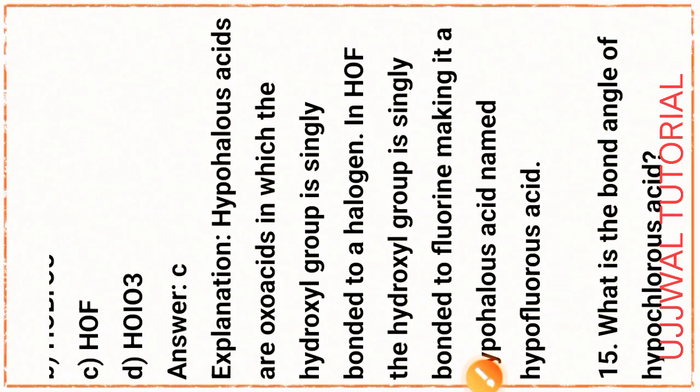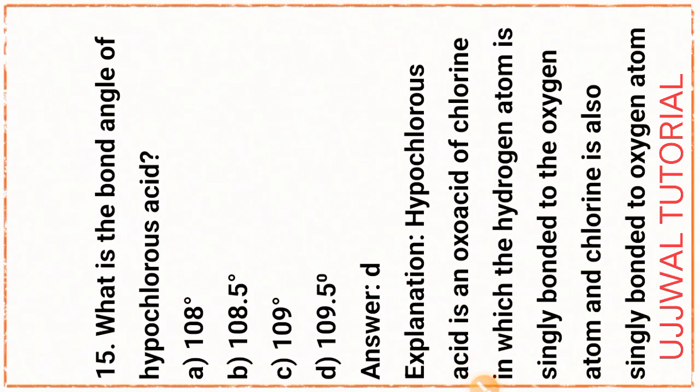Okay, next question, question number 15. What is the bond angle of hypochlorous acid? That is option D, 109.5 degrees.